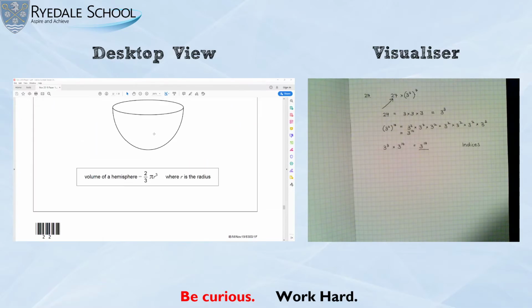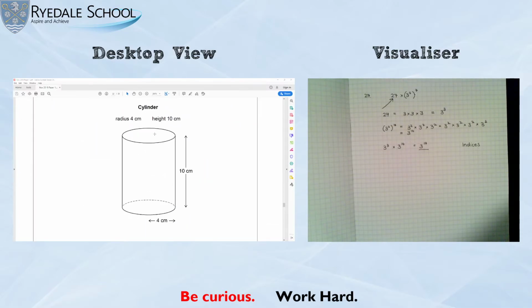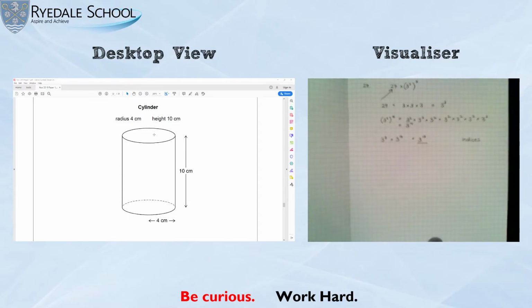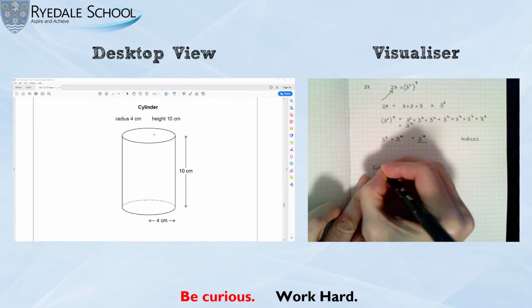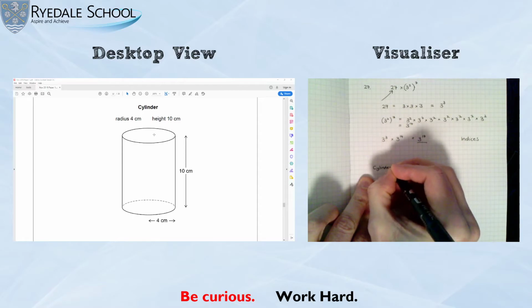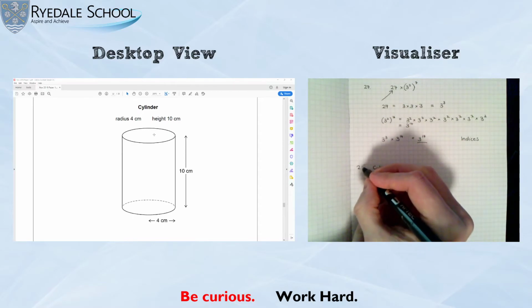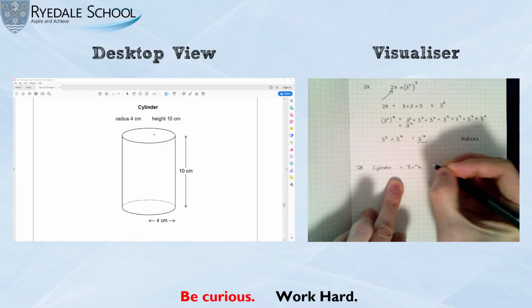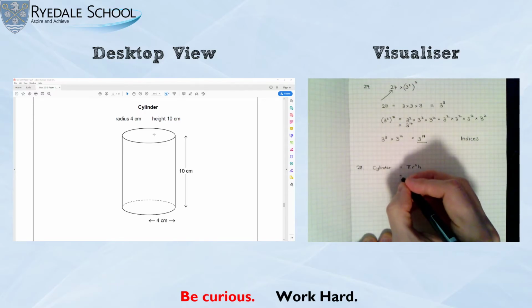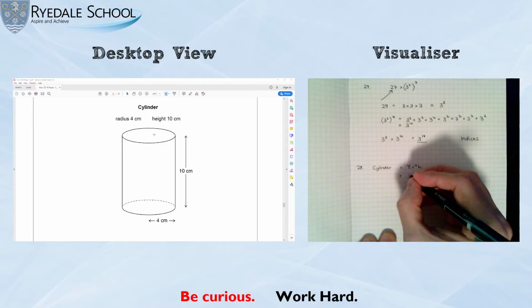Okay, so first of all, I'm going to start with working out the volume of the cylinder. Now, if you don't know the formula for the volume of a cylinder, it is a prism. So it is the area of the cross-section, the area of the circle, times its height, which is 10. So the cylinder is, so this is question 28, pi times r squared times the height.